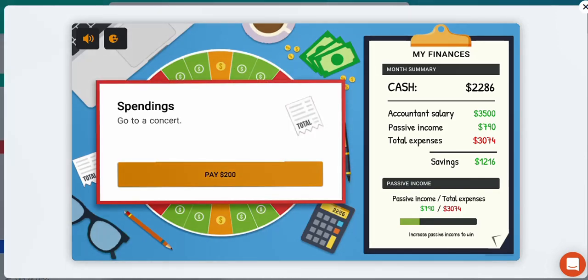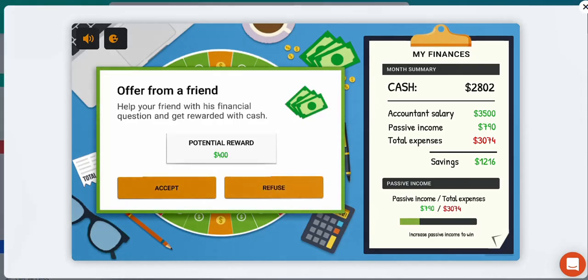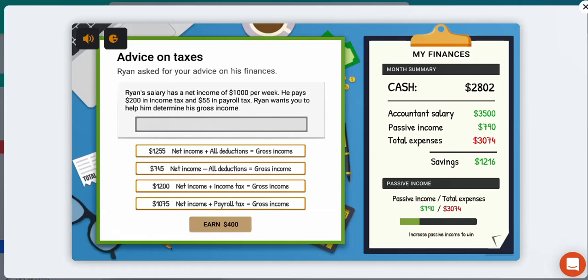More expenses to pay for. More expenses to pay for. Offer to help your friend. Definitely will help them.